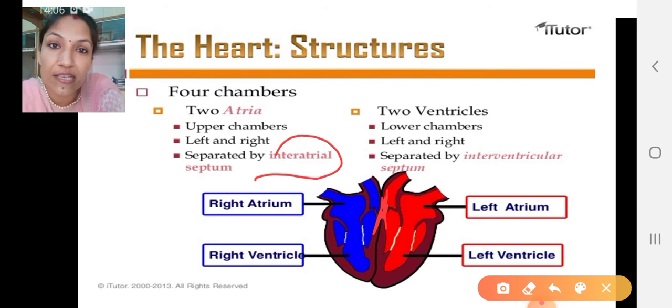The ventricles are separated by the interventricular septum. Total 4 chambers. The upper ones are auricles, the lower ones are ventricles. Auricles receive blood, ventricles pump it.